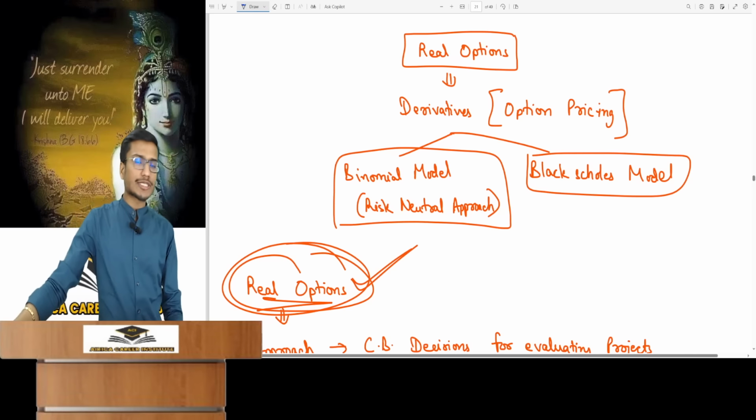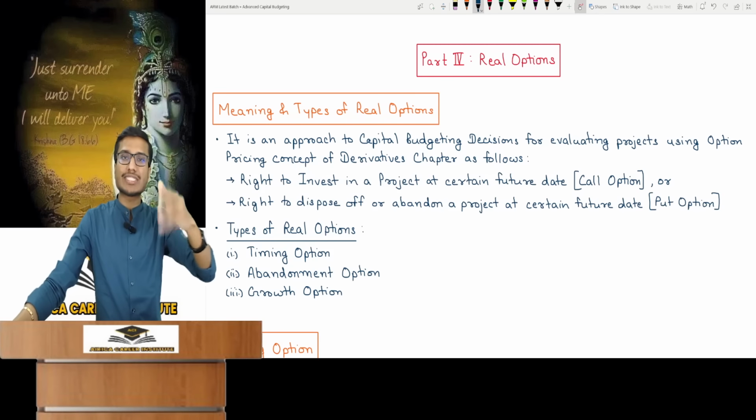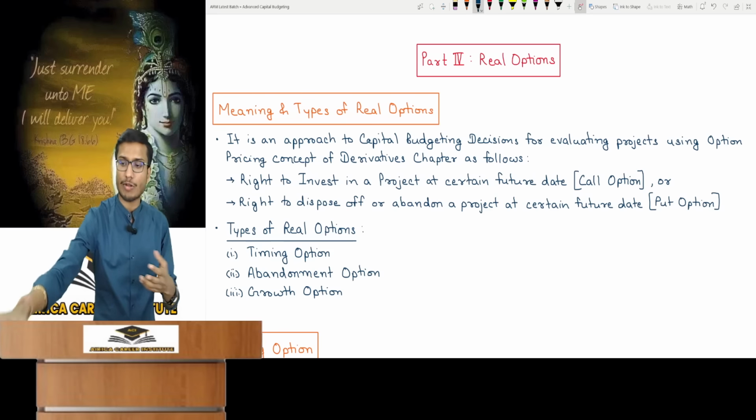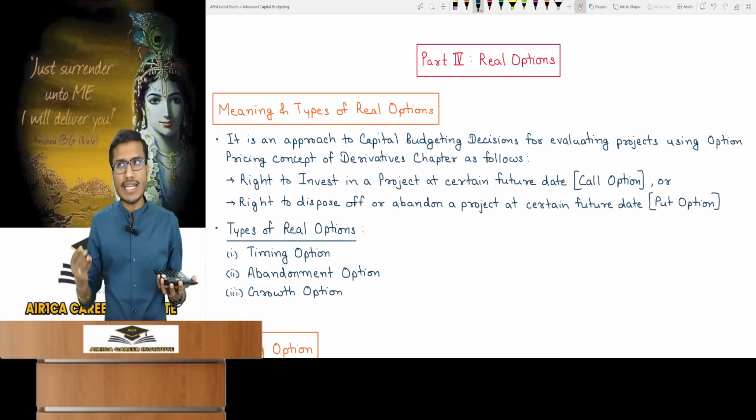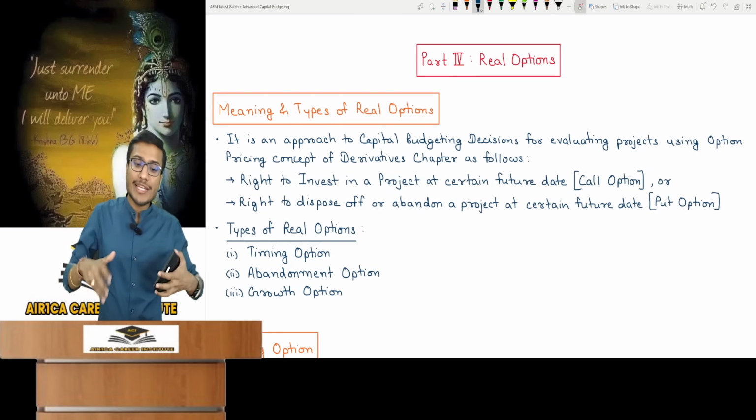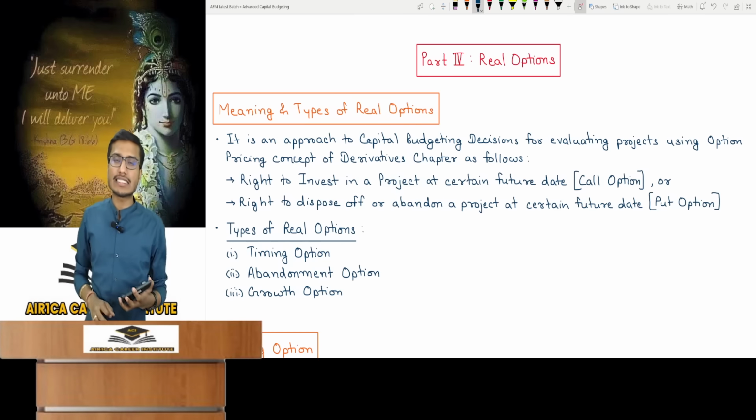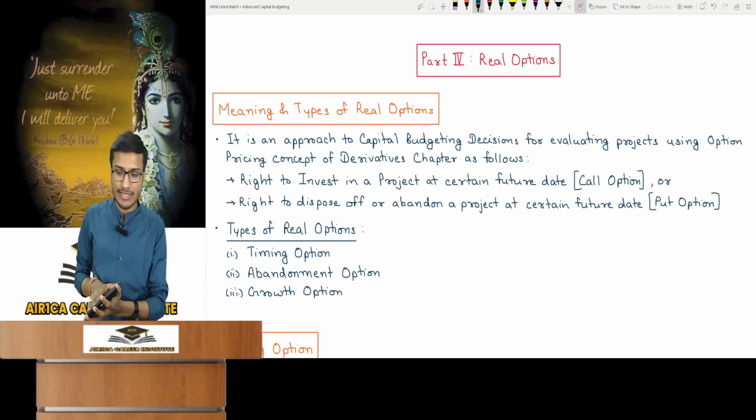Now look, what are real options? Real options are an approach, a technique for capital budgeting decisions. I have to make a capital budgeting decision, for example an investment decision for a project, so it's a technique for that. The 5 techniques I mentioned at the start are like that, but this is a slightly special type of technique, you'll understand soon. This technique applies to capital budgeting decisions for evaluating projects and making investment choices.